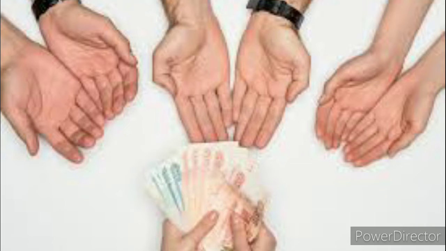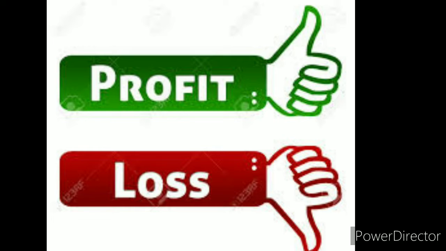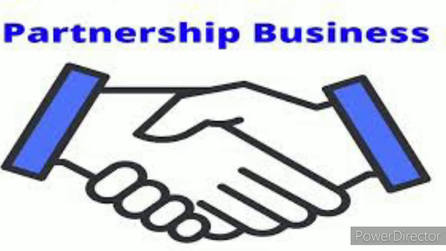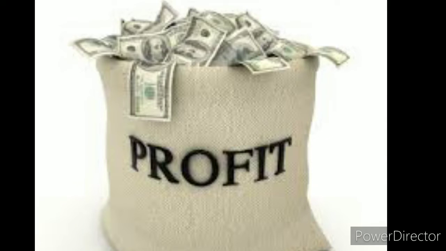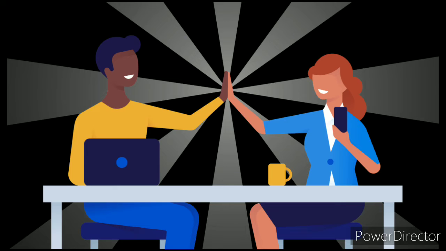Here we need to remember that when you are going to write the definition, we should not mention profit and losses of the business. We should only mention the profits of the business, because a partnership firm is carried on mainly with the motive of earning profits. Any business organization which is not carried on with the motive of earning profits cannot be called a partnership. So the main intention is to earn the profits. The losses may occur, but the intention is only to earn the profits.